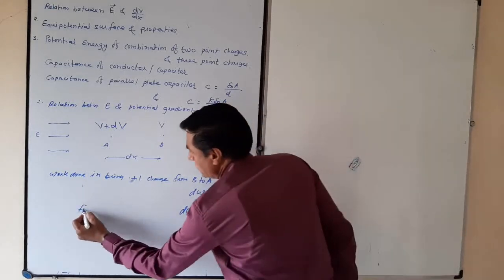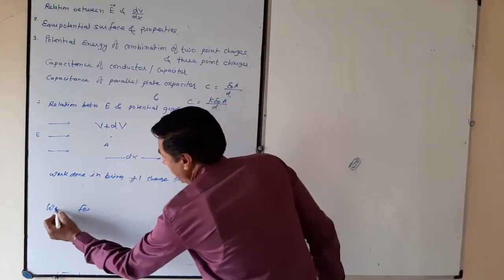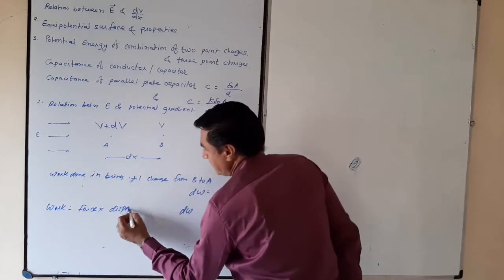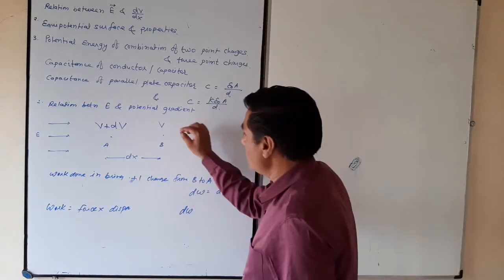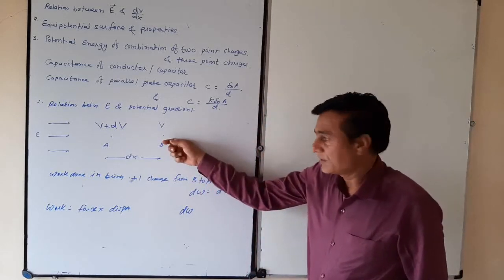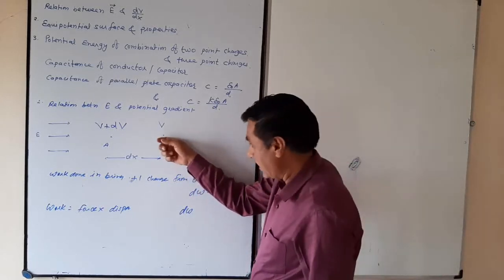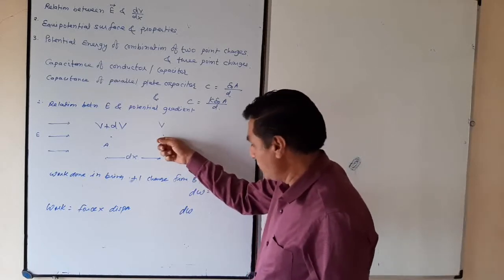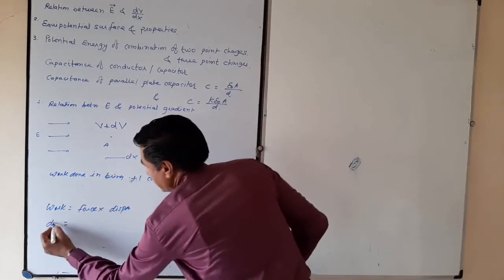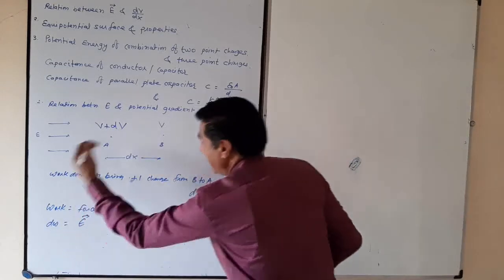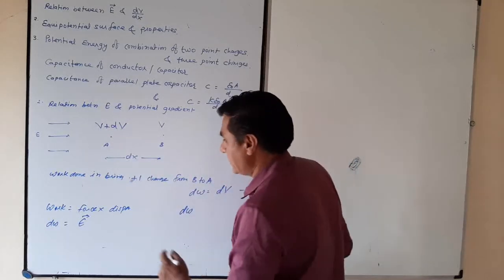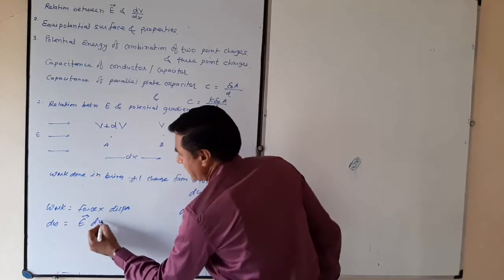Work equals force times displacement. A unit positive charge experiences electric field intensity E, so the force on the unit positive charge is E. And my displacement is opposite to the electric field intensity. So how much displacement? dx.